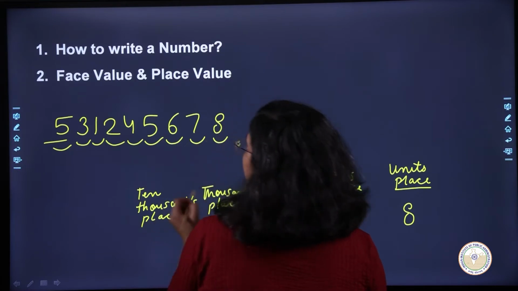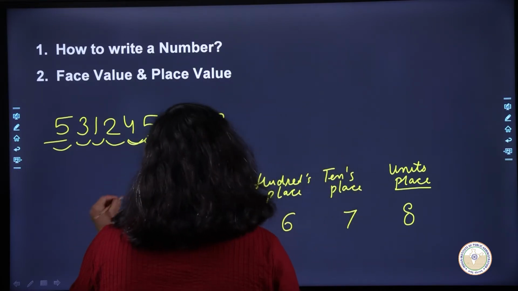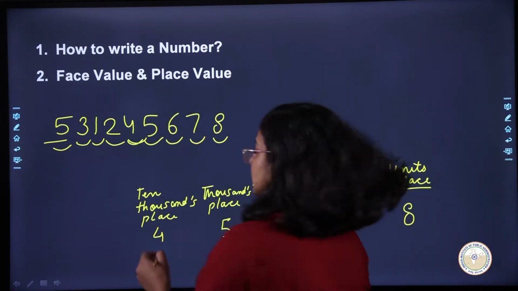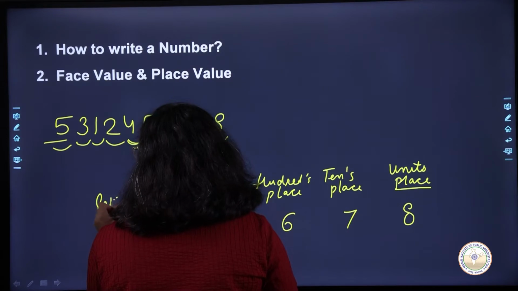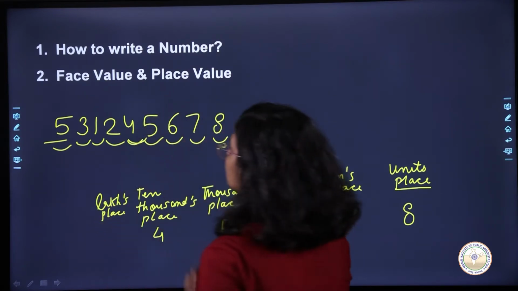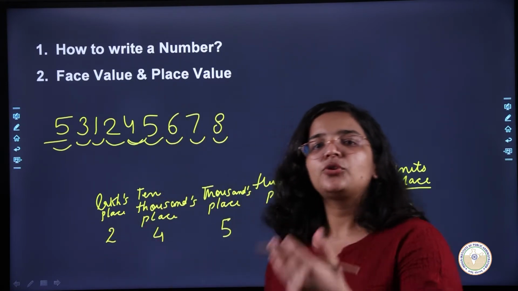So अब 10,000 प्लेस किस नंबर ने लिए? 4 ने. And then we have, so after 10,000 what do we have? We have lakhs place. Okay. So lakhs place कौन सी हुई? 2 की हुई. लाख के बाद कौन सा नंबर आता है?